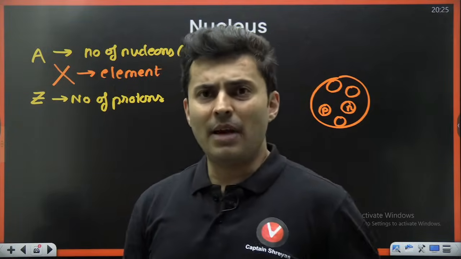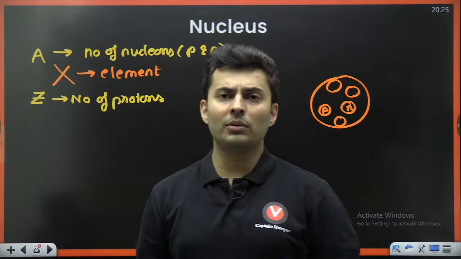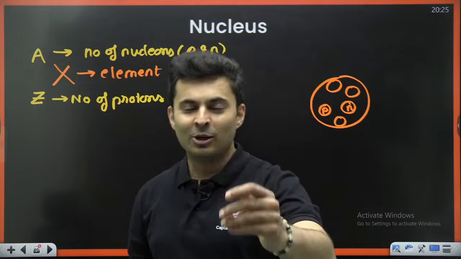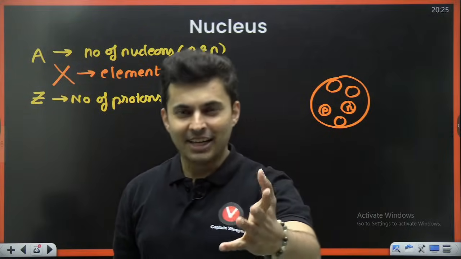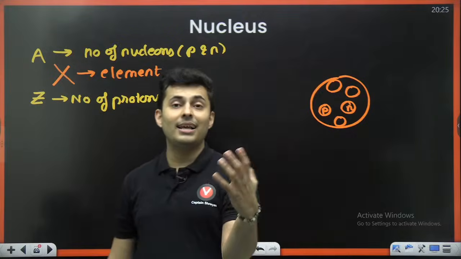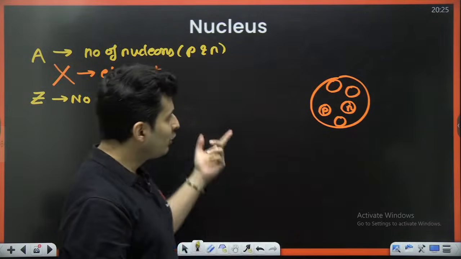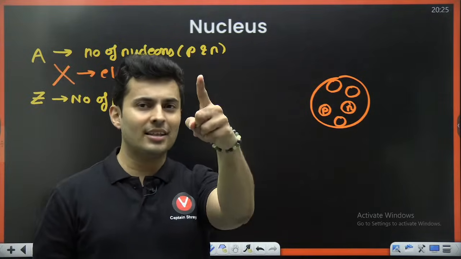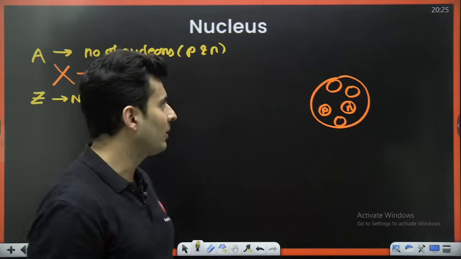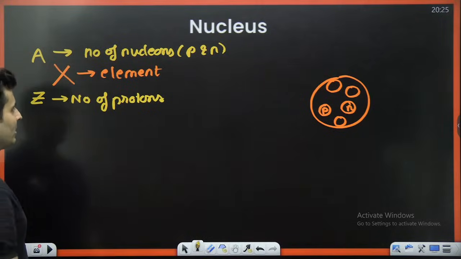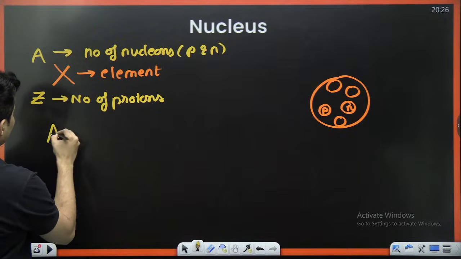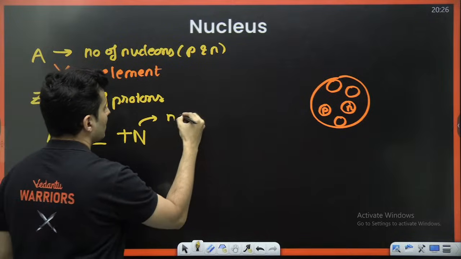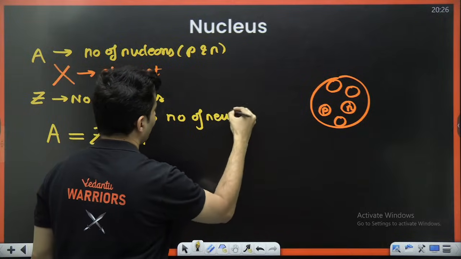If you stay in Bangalore or Bengaluru, then you are called a Bangalorean. If you stay in Mumbai, you are called a Mumbaikar, right? Or if you stay in Delhi, you are called a Delhiite. Same way, if you stay inside the nucleus, you are called a nucleon. And who stays inside the nucleus? A proton and a neutron. That's the total number of protons and neutrons. So, this number A is Z plus N, where N refers to the number of neutrons.